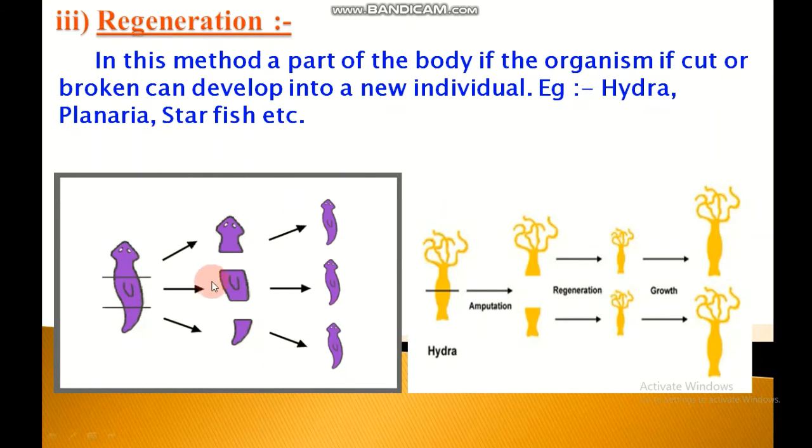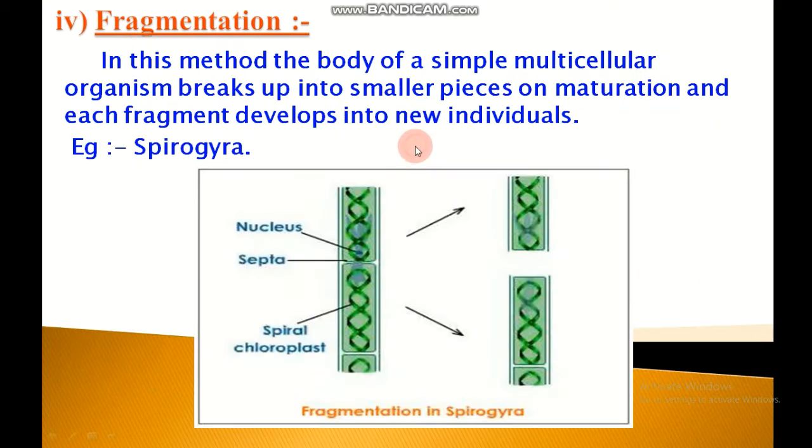In planaria, there is a picture of regeneration in planaria. Planaria is a flatworm which is found in freshwater ponds. Planaria possesses great power of regeneration. This planaria worm somehow gets cut into 3 pieces. After a certain time, each cut piece of the body of planaria worm grows into a complete planaria worm. Hydra also shows regeneration.